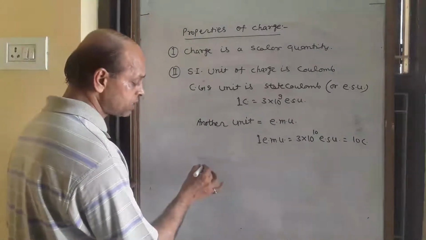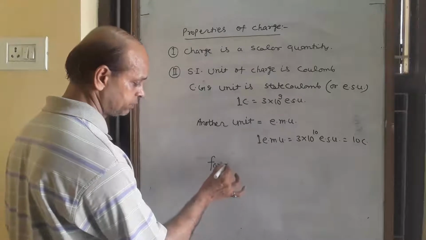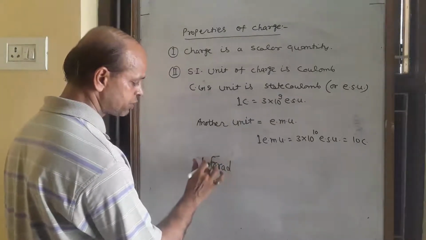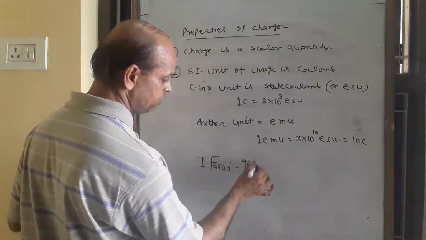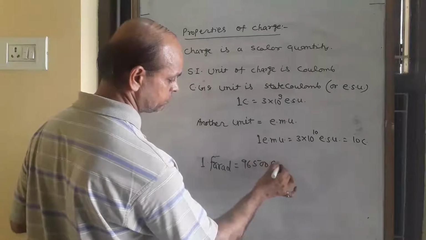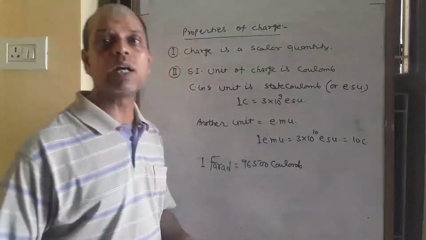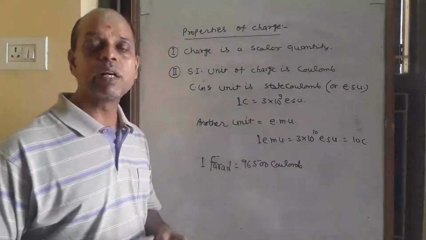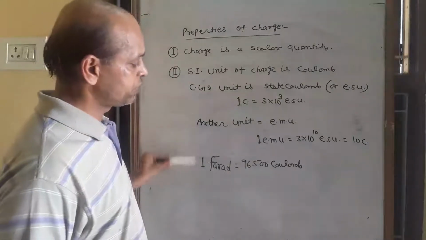Biggest unit of charge is farad. 1 farad is the biggest unit. 1 farad is 96500 coulomb. Actual value is 96480 coulomb, but we use 96500 coulomb. So there are different units of charge.